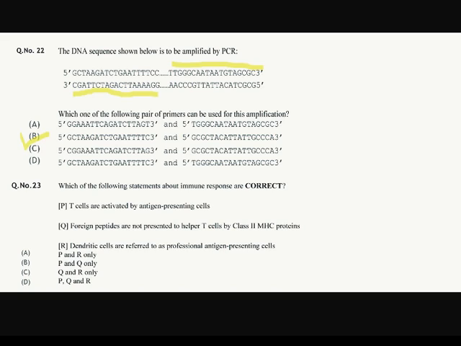Question number 23. Which of the following statements about immune response are correct? Okay. The first is that T cells are activated by antigen presenting cells, which is a true statement. Okay. The foreign peptides are not presented to a T cell by class 2 MHC proteins. Okay. This statement is incorrect. The third one is dendritic cells are referred to as professional antigen presenting cells. This is 100% true. Okay. Then our answer should be option number 1, P and R only.